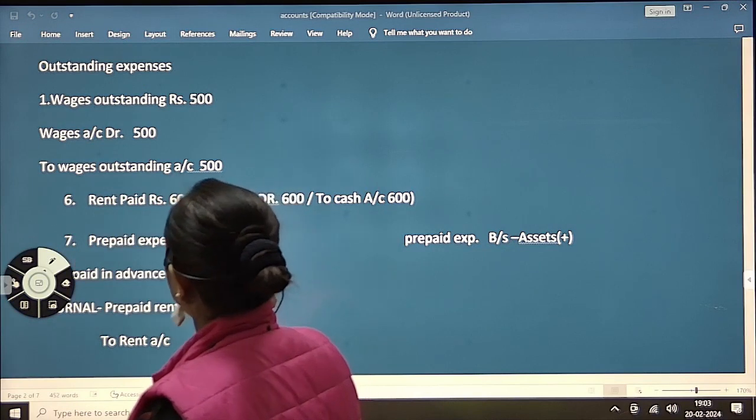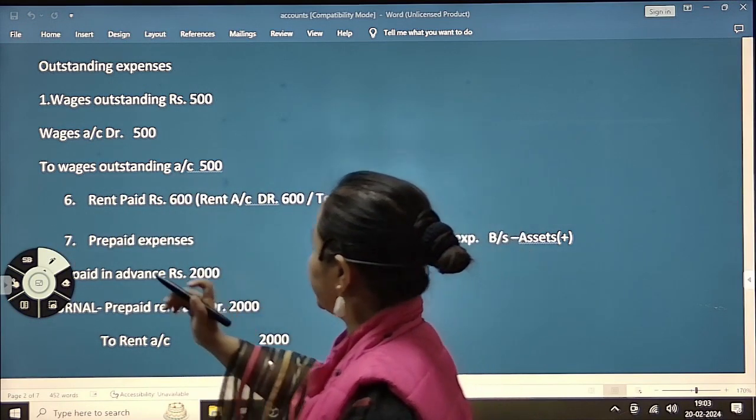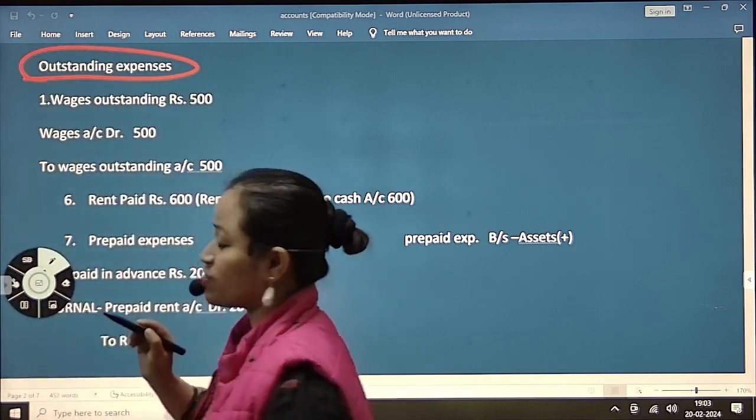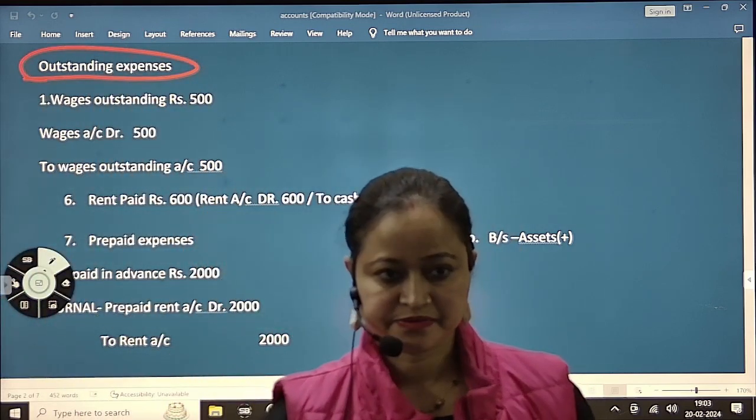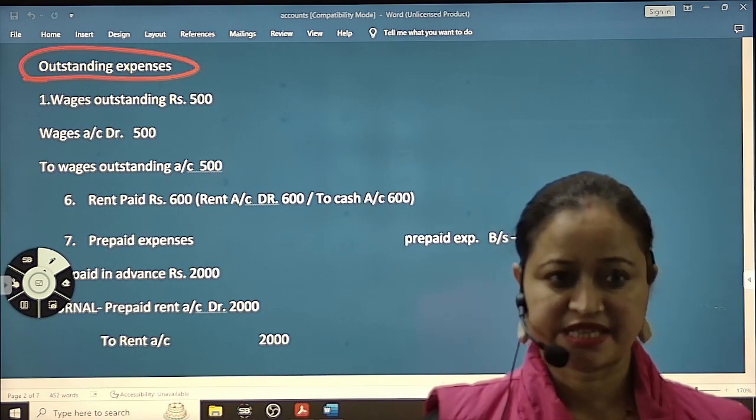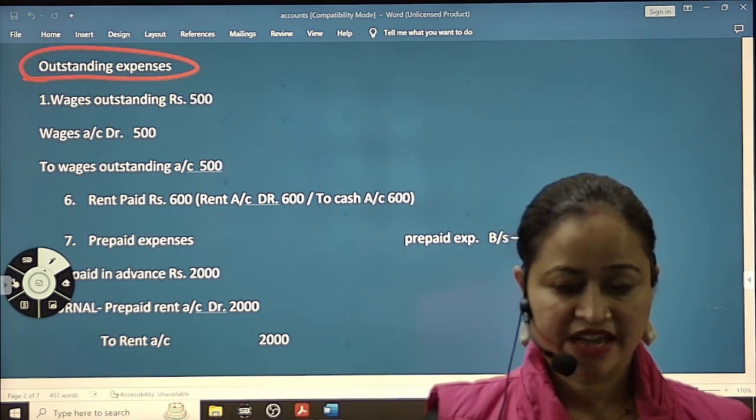Okay. Now we'll see outstanding expenses. So what is outstanding expenses? Suppose salary is an expense. Fine? Every month you are paying salary to your employees.